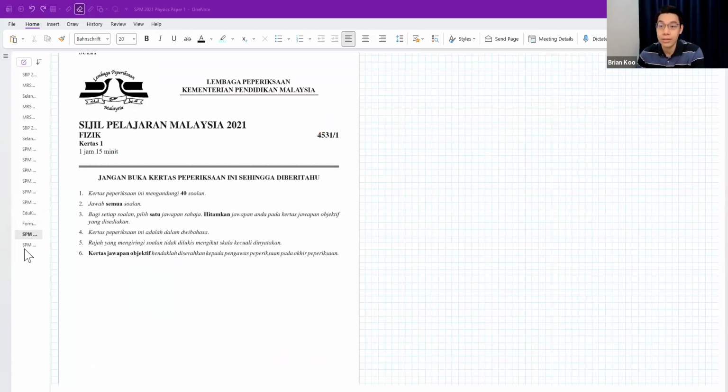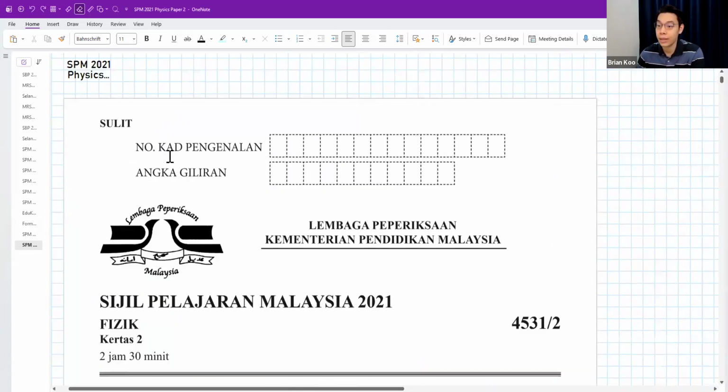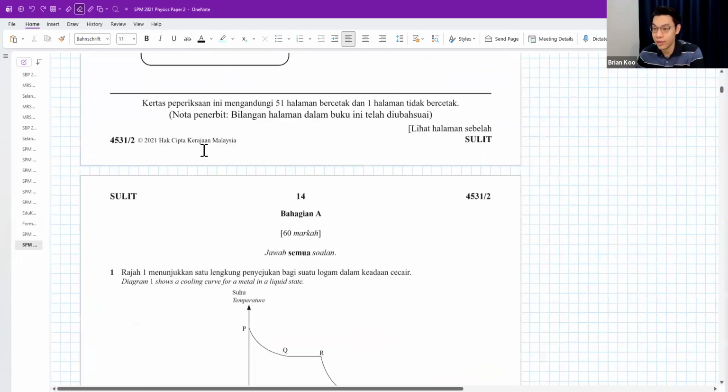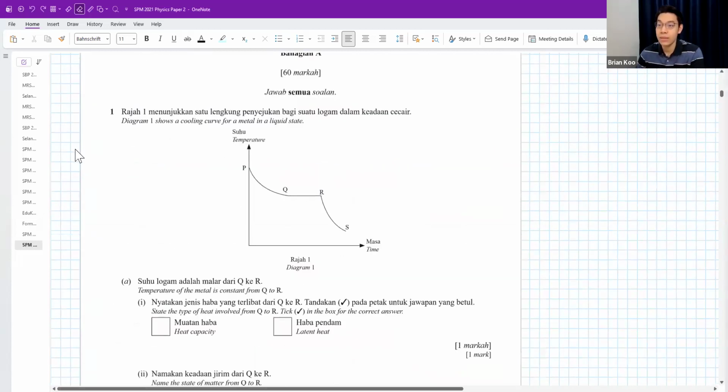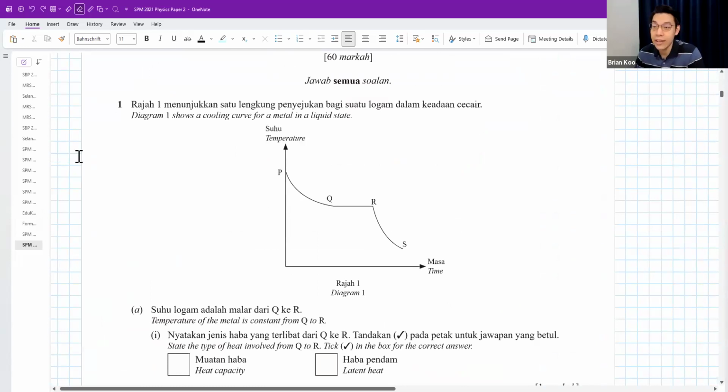Okay, so, sorry, paper 2. This is paper 2, 2 hours, 30 minutes, 100 marks. Question number 1 on heat. The diagram shows a cooling curve for a metal in a liquid state. Okay, so this is our cooling curve.